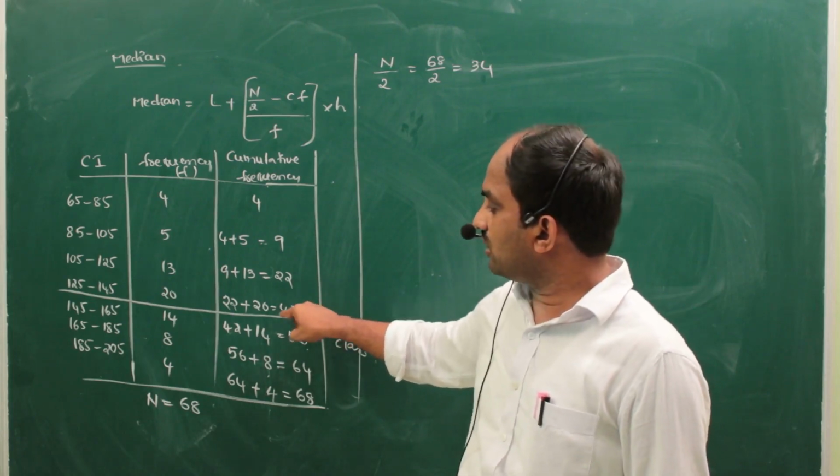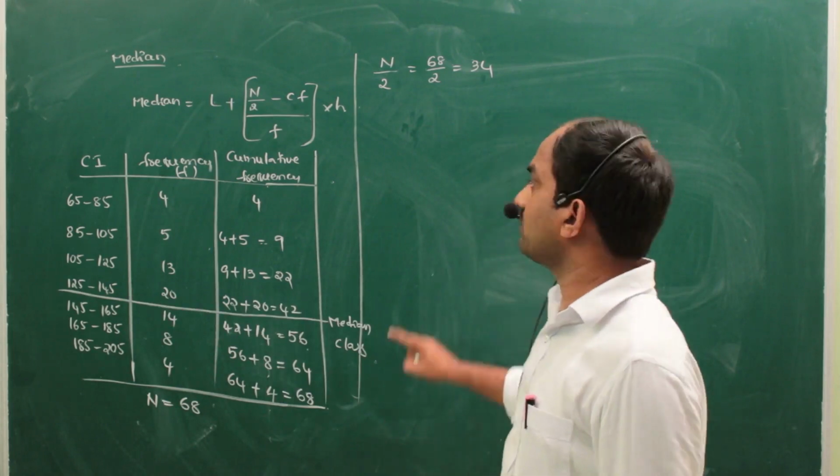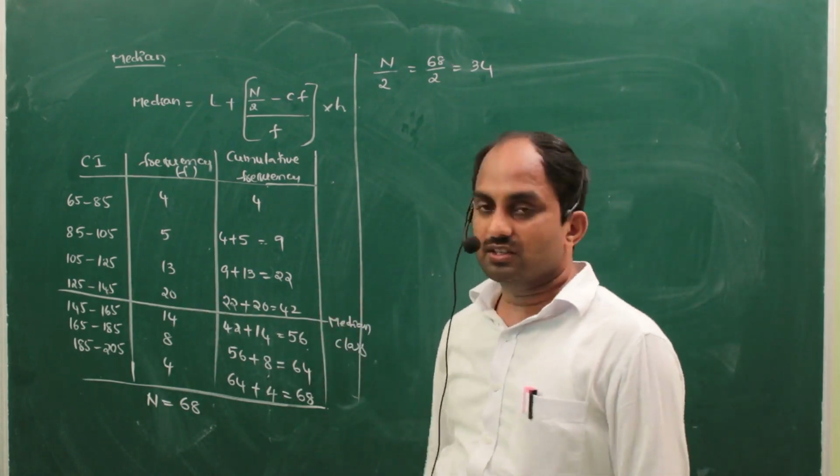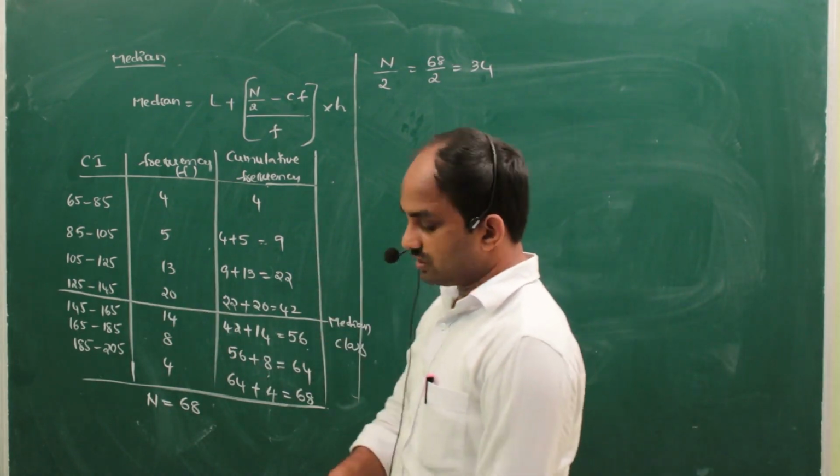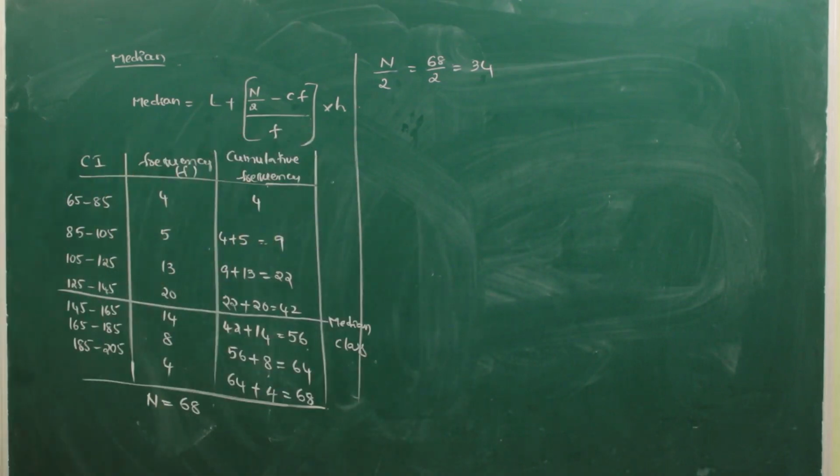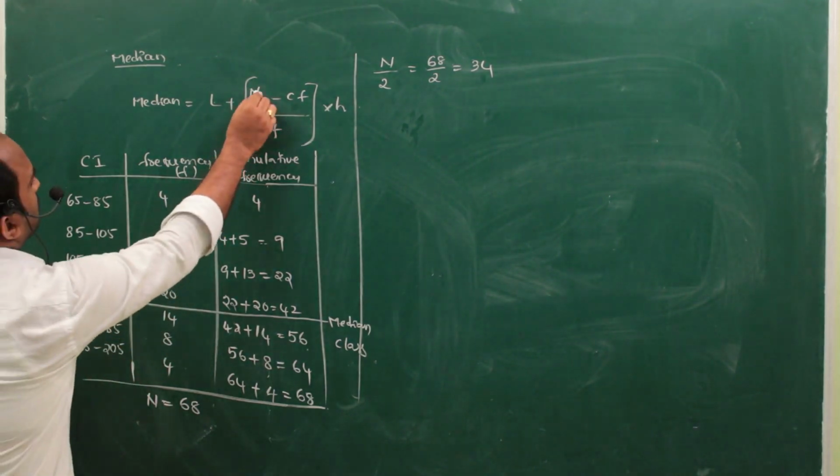All the middle values belong to this class interval, so our value belongs to this one only. This is the median class. Now we have to find out the values one by one. L is the lower boundary, this is the L value. Next, N is completed.